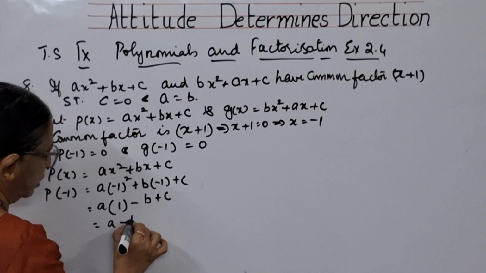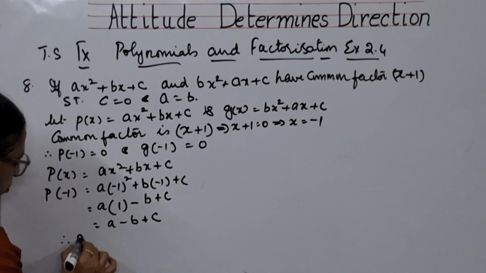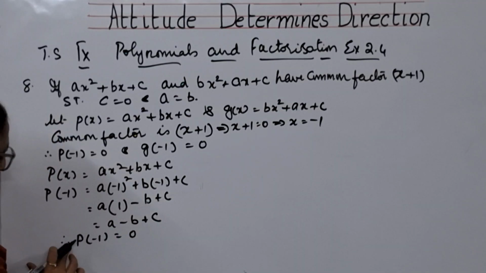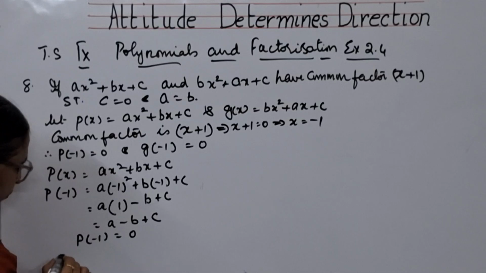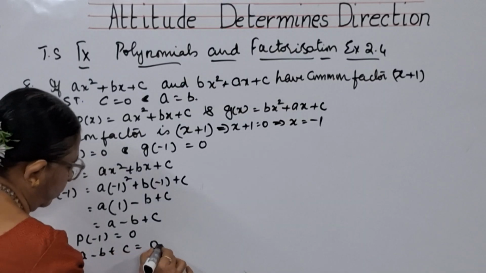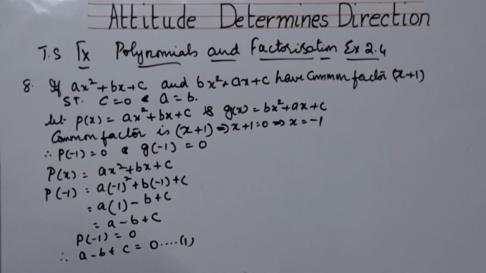That means a minus b plus c. So p of minus 1 is equal to 0. Therefore, a minus b plus c is equal to 0. Let us consider it as the first equation, children.